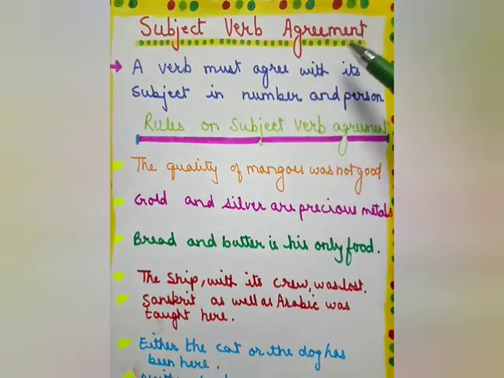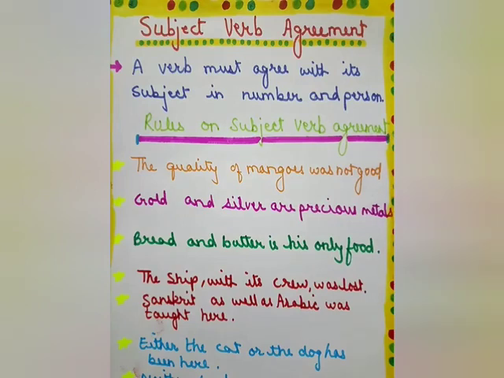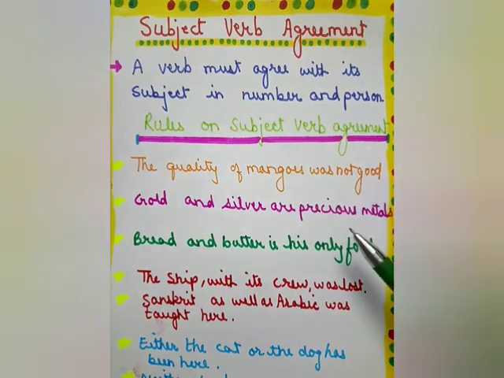Subject-verb agreement. A verb must agree with its subject in number and person. Rules on subject-verb agreement. First rule is error of proximity. It should be avoided. Proximity means nearness. The verb is made to agree with a noun near it instead of agreeing with the subject. This should be avoided. Here, the quality of mangoes was not good.